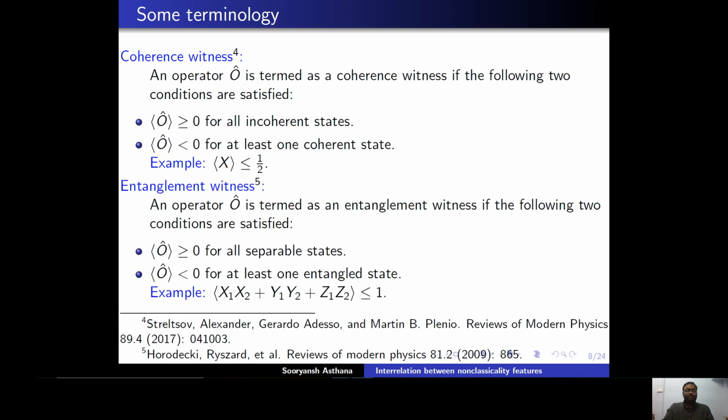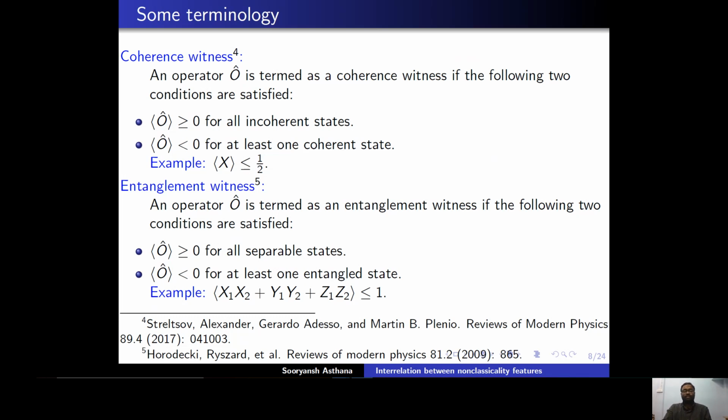The next concept that we will need is that of entanglement witness. Any operator O is termed an entanglement witness if the following two conditions are satisfied. Again the same thing, but here, since the notion of classicality is separability, the expectation value of O hat is greater than or equal to 0 for all separable states, and the expectation value of O is less than 0 for at least one entangled state.